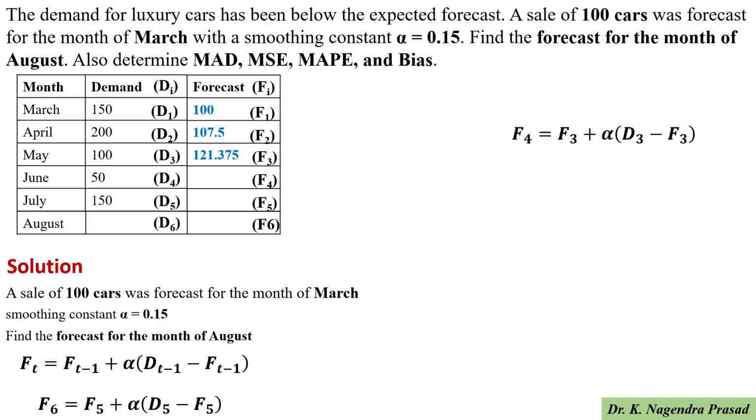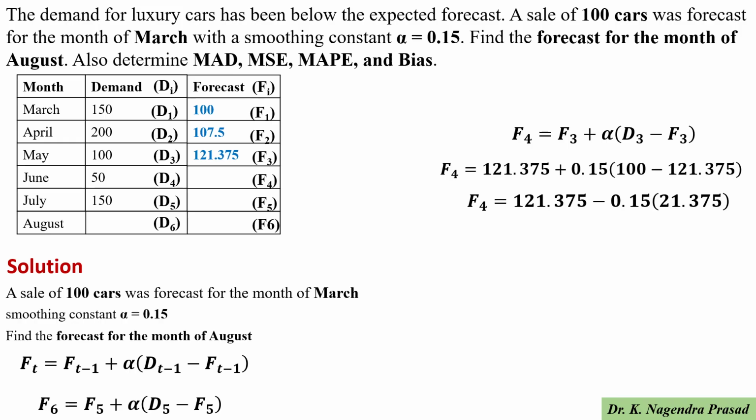F4 equals F3 plus alpha into D3 minus F3. Substituting the F3 value and D3 value, F4 equals 121.375 plus 0.15 into 100 minus 121.375. So F4 equals 121.375 minus 0.15 into 21.375. Then F4 equals 118.169. So F4 value is 118.169.